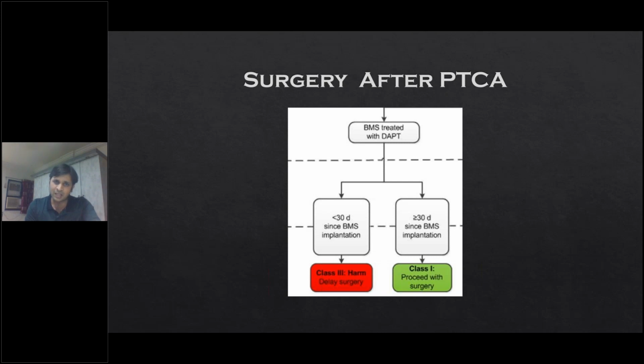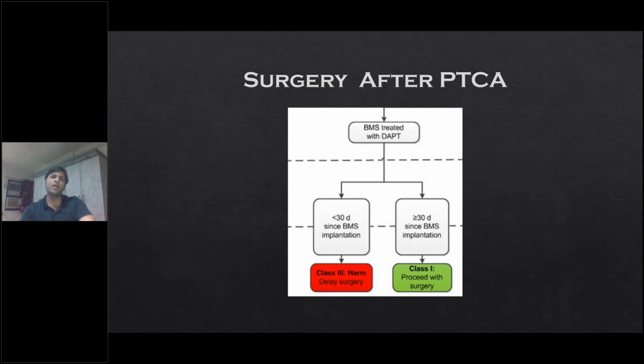Patients managed medically are usually on single antiplatelets. Patients with stents are usually on dual antiplatelets, called DAPT. So if a bare metal stented patient comes to you less than a month from the stenting, it is very risky for us to operate, because with dual antiplatelet there is definitely a risk of bleeding, and if we stop the antiplatelet, there is a very high chance that these stents will get thrombosed.